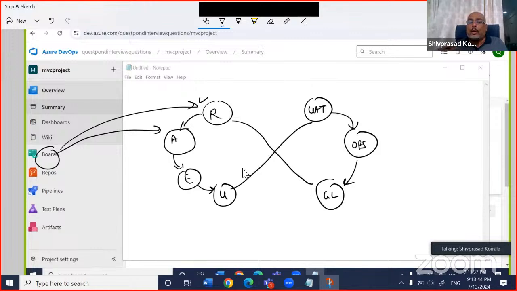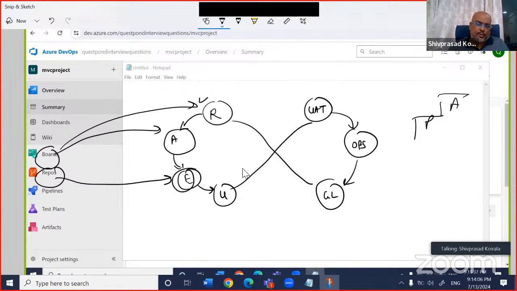Second, after that, you would like to have the repositories, right? Where you would like to check in the code and start coding. So this is what that repository is, where you will check in the code, you will execute it, and so on, right? After that, once you check in the code, right? Now, I talked about the automation. Remember, I said that first is the philosophy and the second one is the automation, right? So over here, right from here to here, I don't know how to draw this, from here going to the UAT. Can we automate this one? This is because here it does not look so simple.